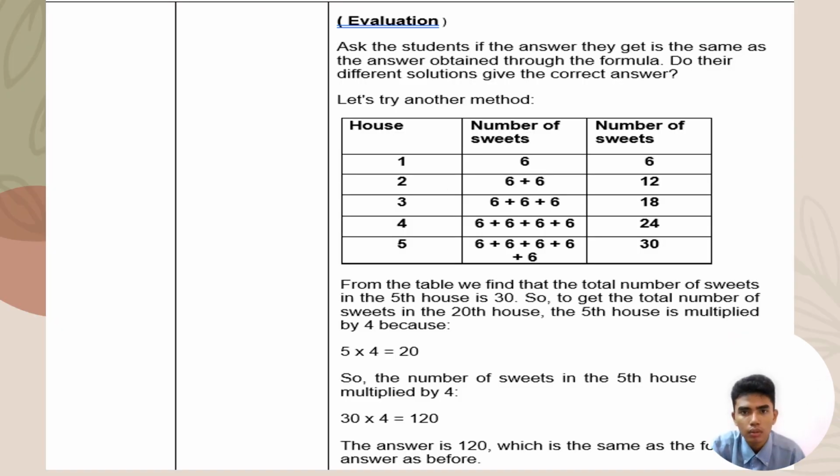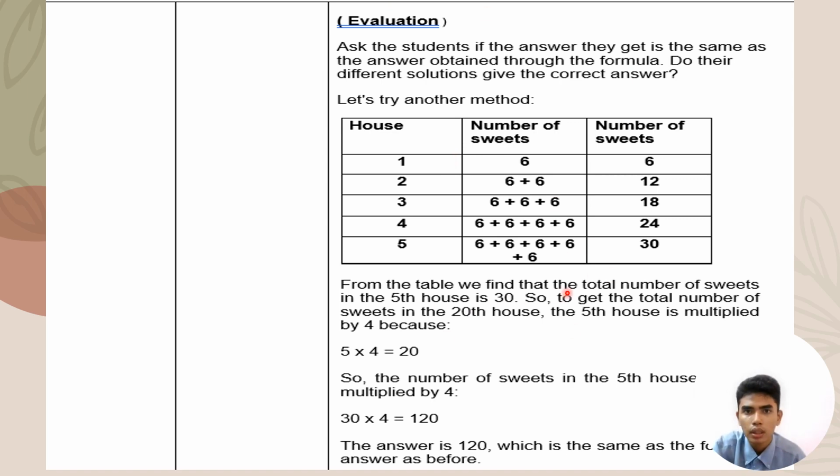Alright, here we are going to learn about the evaluation in this slide. Ask the students if the answer they get is the same as the answer obtained from the formula. If they have a different solution, give the correct answer. Let's try another method, because mathematics has different methods. Of course, we are going to make a table first, so the information will be organized and we can make a conclusion or formula easier with this table.